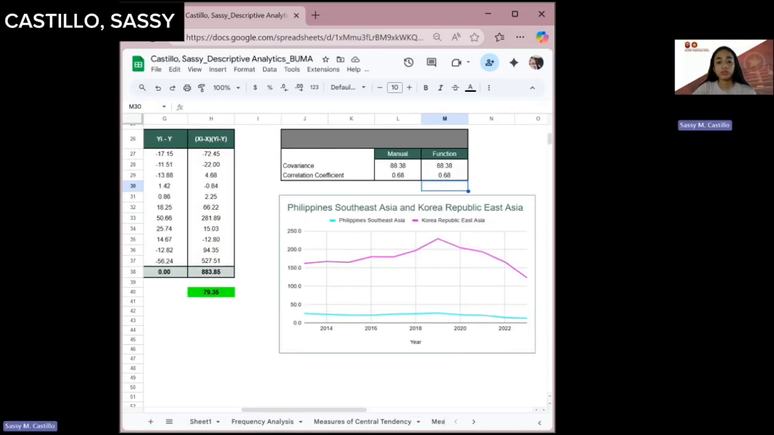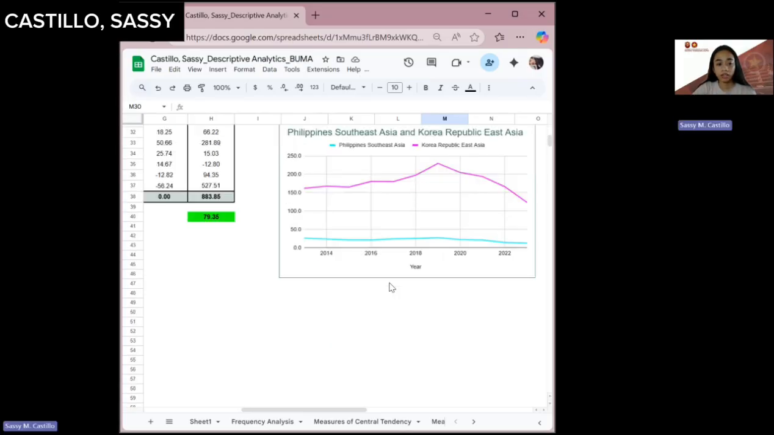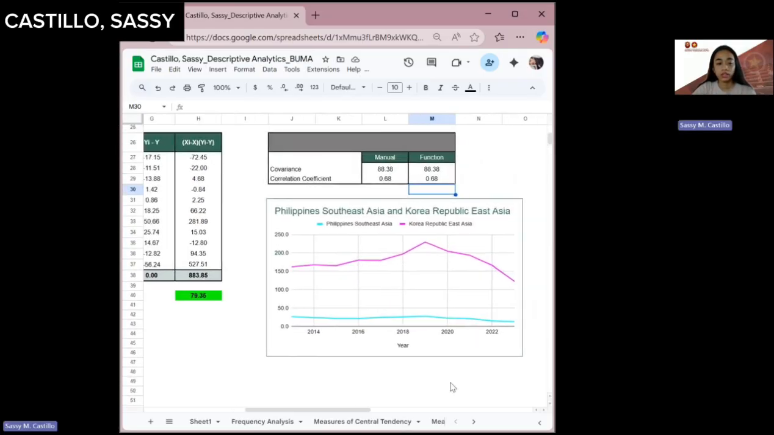So using either the manual formula or Excel functions, the correlation coefficient comes out to 0.68, indicating a moderate positive relationship that suggests that over the years, Philippines and Korean vegetable export generally move in the same direction. So we use the line graph to show the trends of the Philippines and Korean Republic. The blue line represents the Philippines, and the pink line represents the Korea.